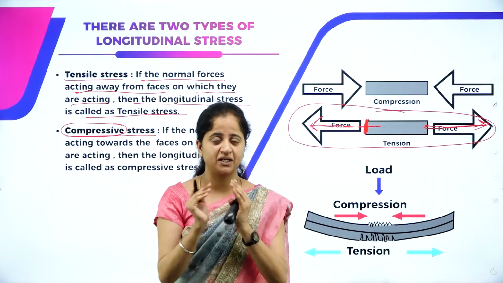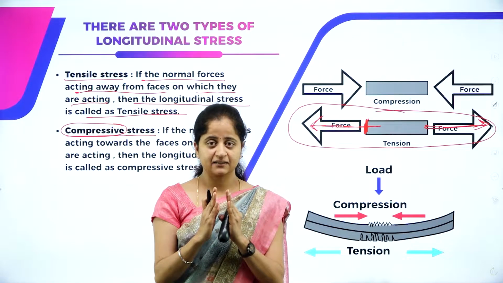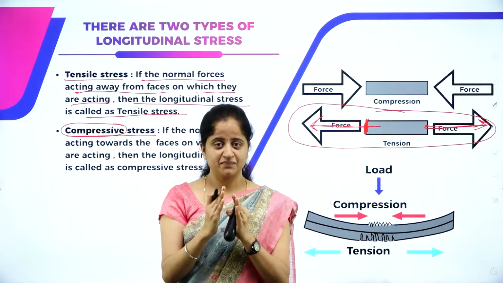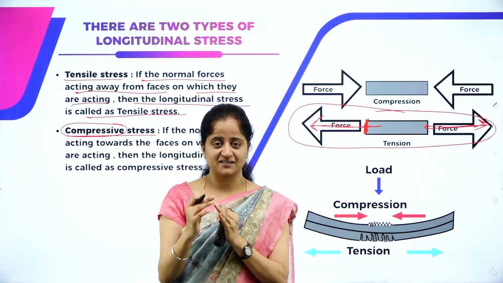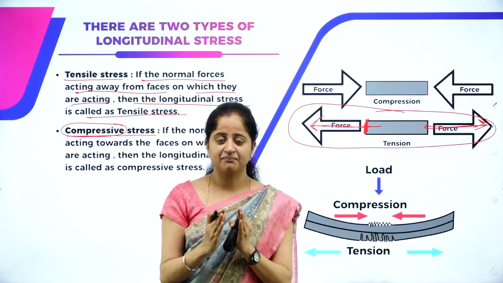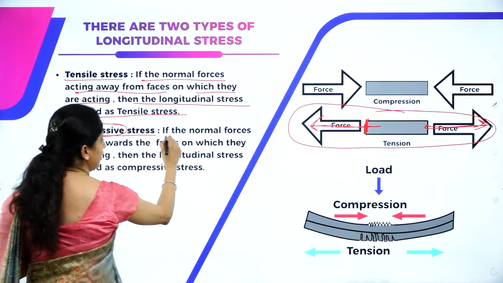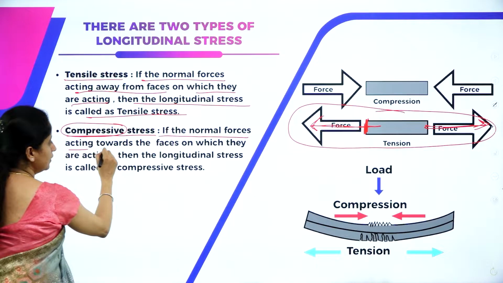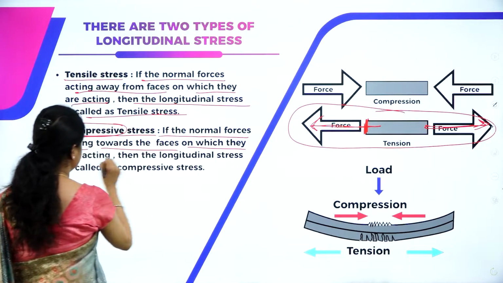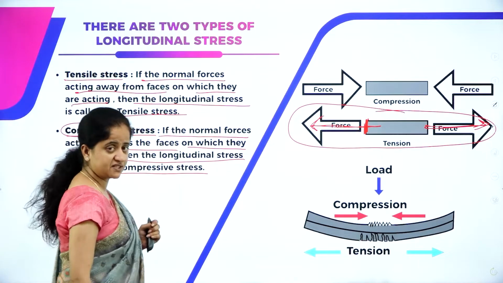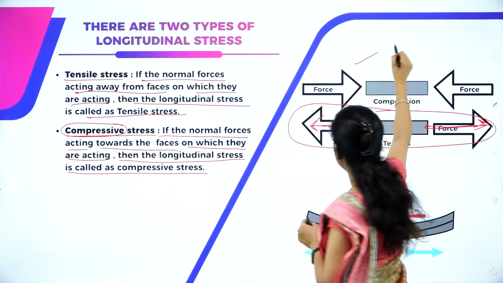So again, in this example also, the length of the spring is getting changed, which means there is a longitudinal stress. That is a better example to understand compressive stress, and it says that if the normal forces are acting towards the faces on which they are acting, then the longitudinal stress is called compressive stress, which means, look at this diagram now.